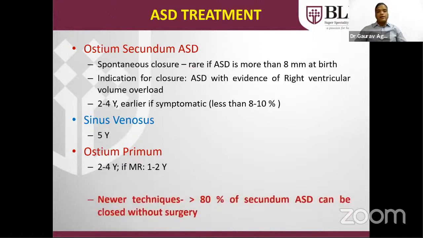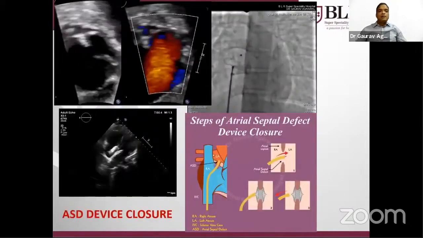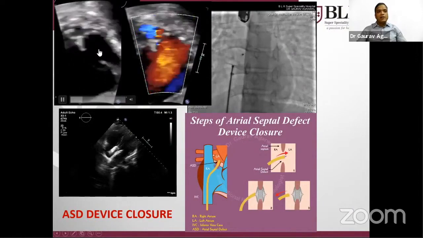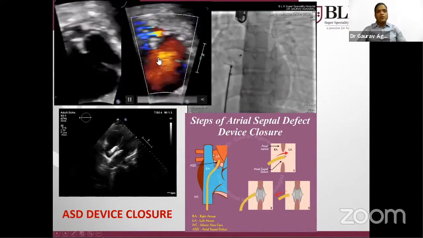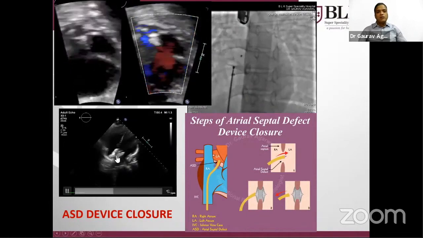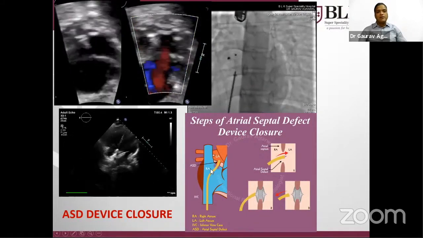And with newer techniques, 80% of secundum ASDs can be closed by the device technique, commonly known as angiographic closure of the ASD. These are a few examples. This is a subcostal view showing a large ASD, with the left atrium and right atrium. You can see the flow that was closed in the cath lab. This is the post-device view. Here is the ASD device.